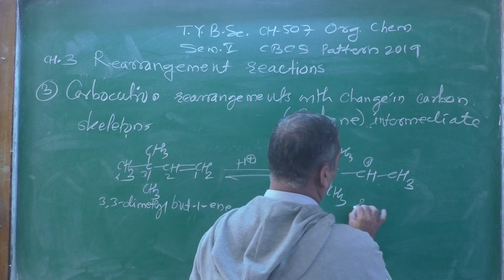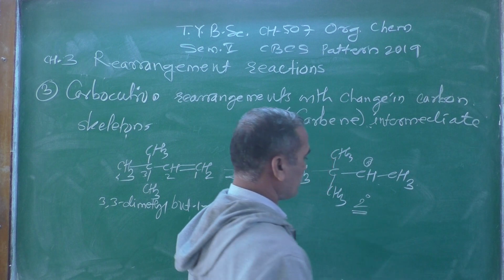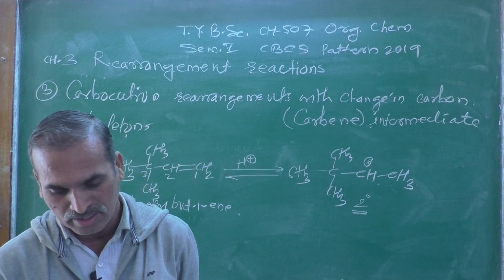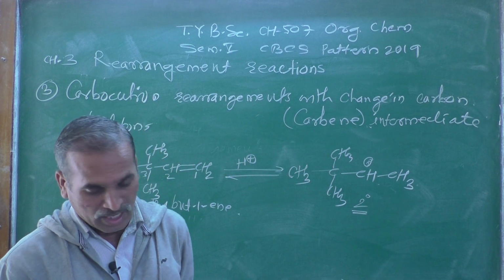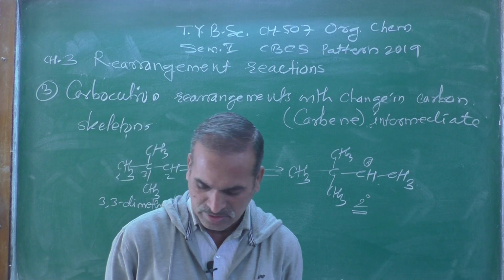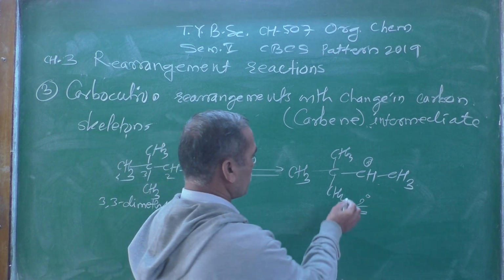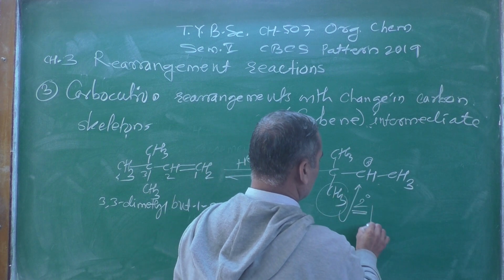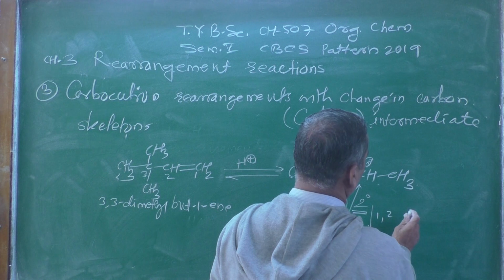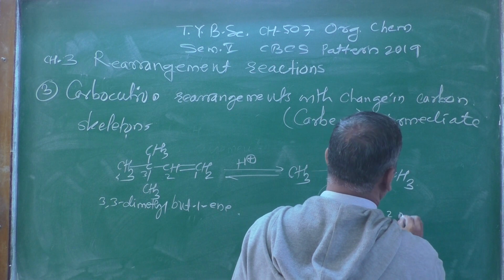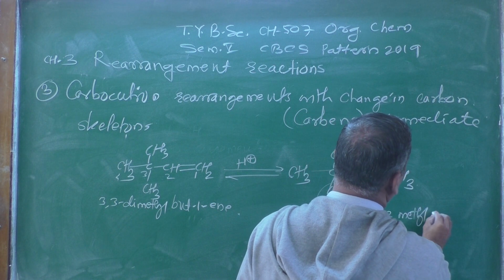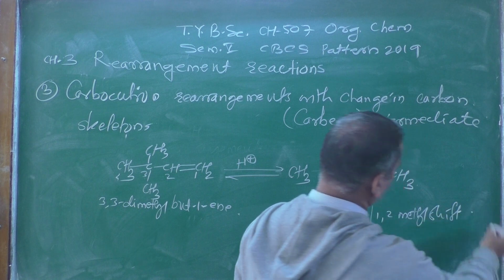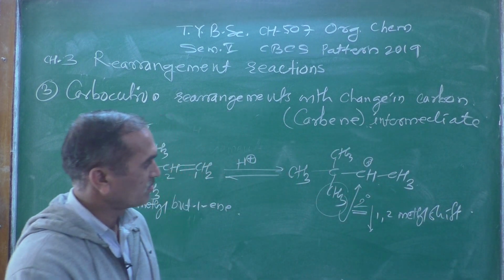Can you tell me the name of this carbocation? The name of this carbocation is a secondary carbocation. And now in this secondary carbocation, this methyl group is shifted from here to here, and this shifting we can call a 1,2 methyl shift, or a carbon shift 1,2.